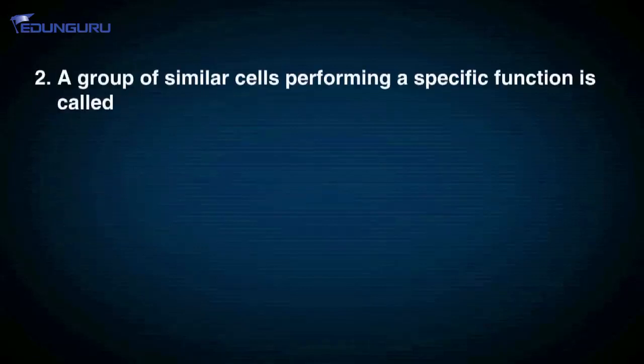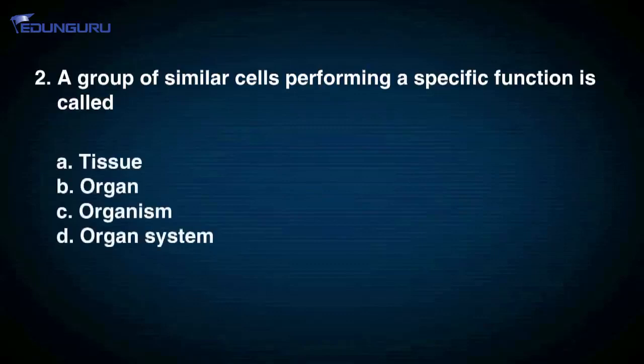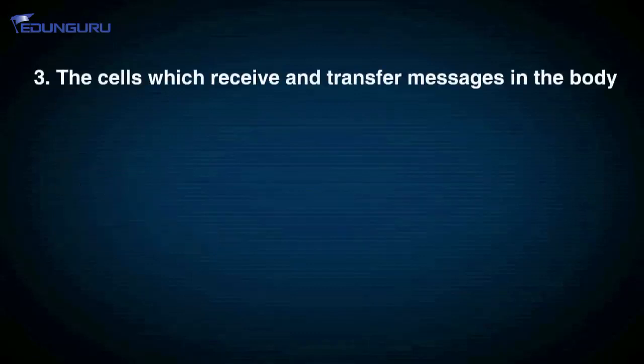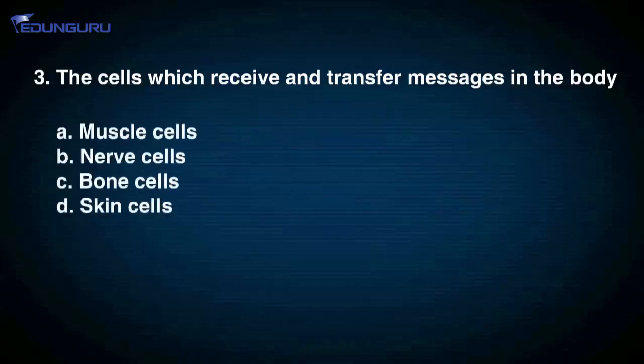A group of similar cells performing a specific function is called: A. tissue, B. organ, C. organism, D. organ system. Question number 3. The cells which receive and transfer messages in the body: A. muscle cells, B. nerve cells, C. bone cells, D. skin cells.